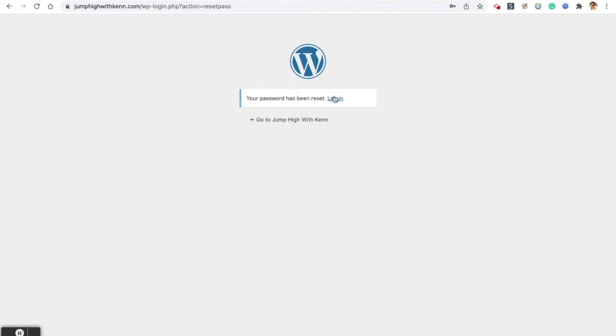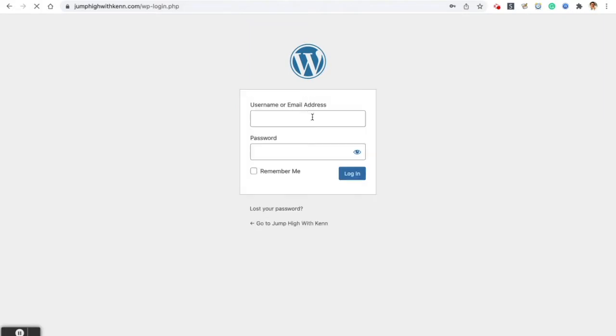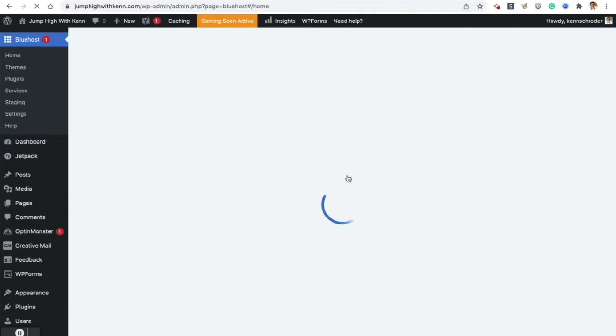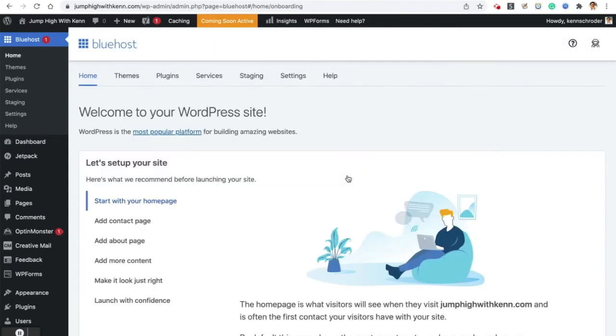Okay, password has been reset, log in. And here's where you put in the email address and the new password. I'll click remember me because I don't like having to put my password in. Now I am inside WordPress. This is the dashboard. And you can tell you're inside WordPress when you see the very, very dark gray or near black bar on the left and then the bar across the top. So that's how you log into WordPress.